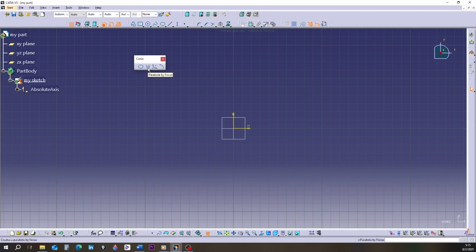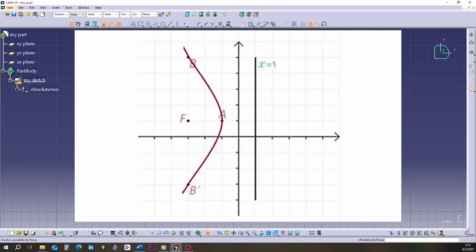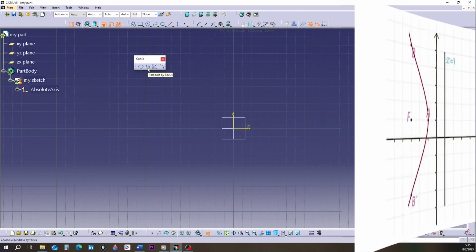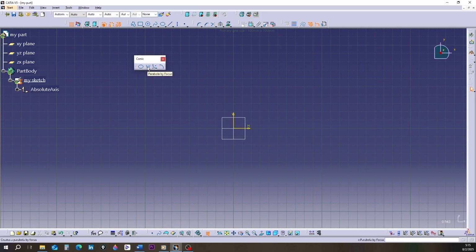The second tool is called parabola by focus. With this tool, we draw a parabola. A parabola is a type of curve where the distance from any point on it to a fixed point and a fixed line is equal. I've placed an image on the screen that shows the meaning of the sentence above. The parts of a parabola are focus, directrix, vertex, and axis of symmetry.